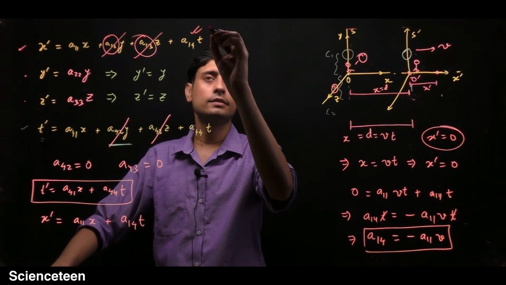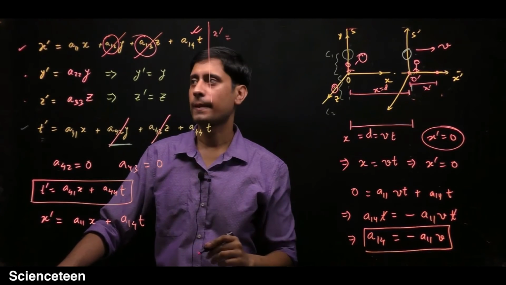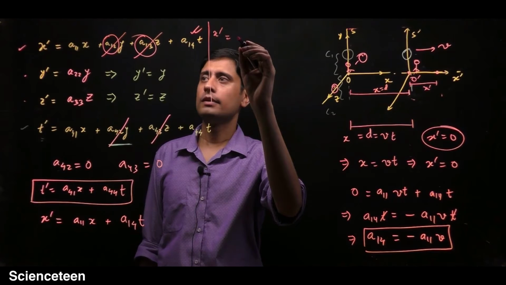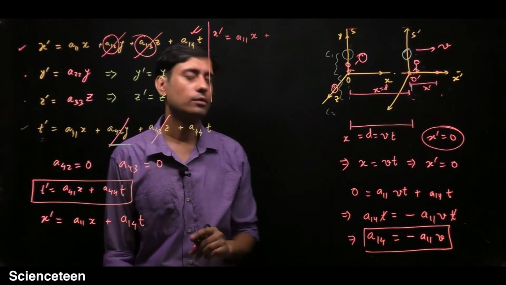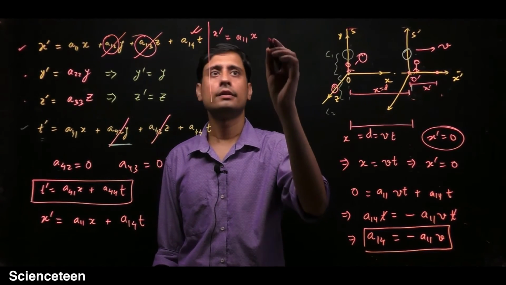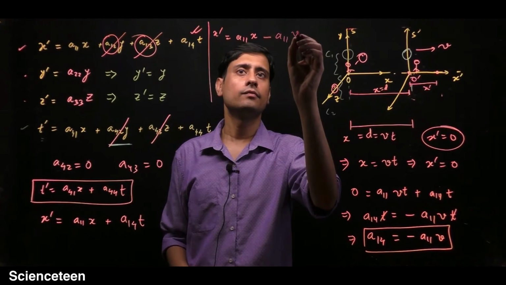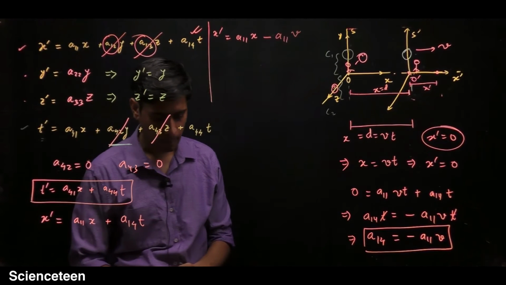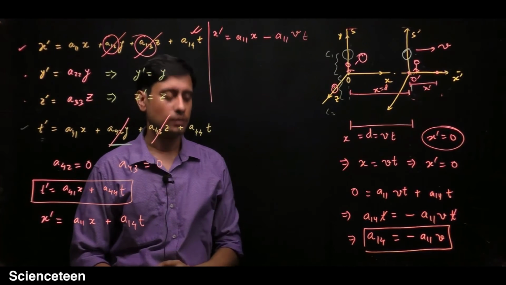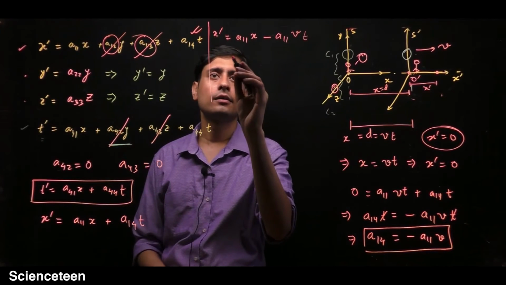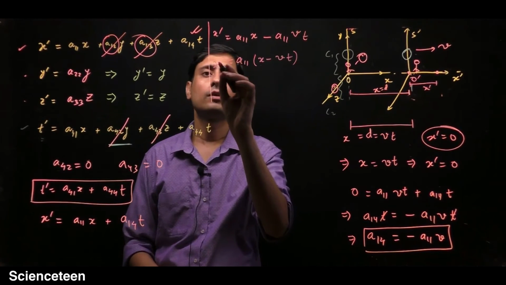So the final equation is x prime equals A11 x minus A11 v t, since A14 is equal to minus A11 v. And you can take A11 common: A11 times (x minus vt). So this is what we have got.